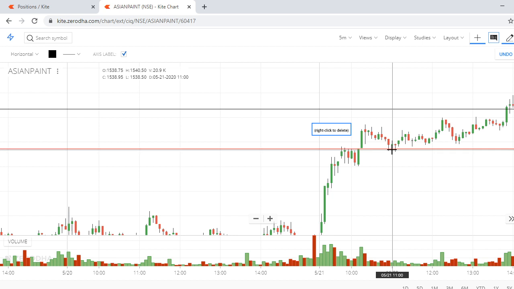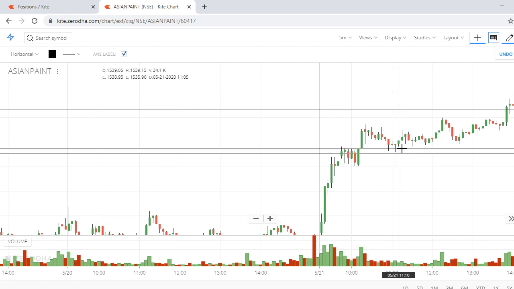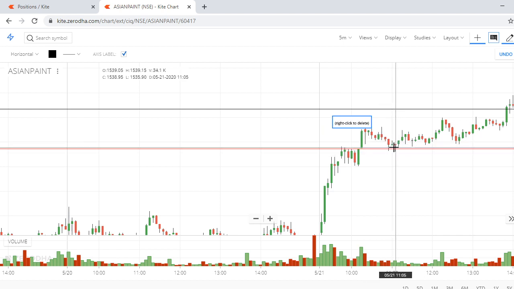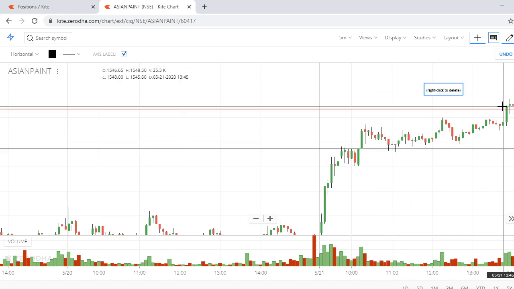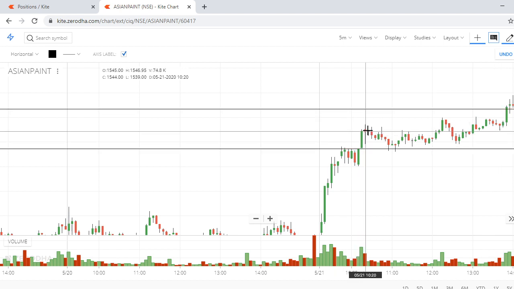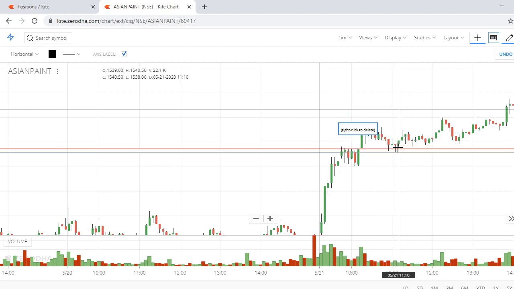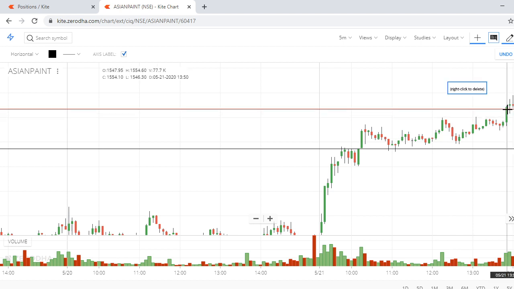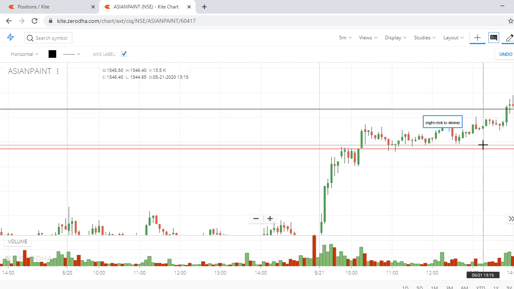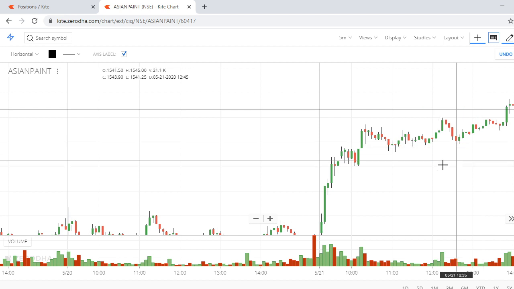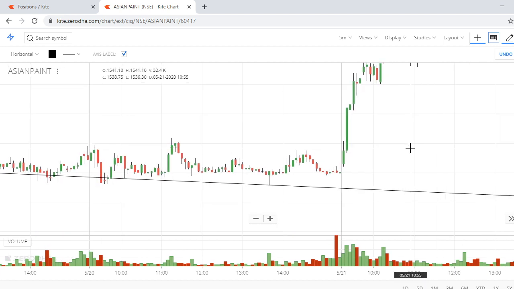That's why I say, even if I give a trade in our Telegram channel, I'll mention clearly: safe traders book it here, risk traders trail your SL, because when you trail your SL it can result in a smaller profit or it can deliver the full profit. Safe traders, this is a good time to book, 1544, almost 22 points. You missed some 7 points, but that is good. On a rare occasion, you might have got the full profit. Okay, so that's how. This is for momentum traders, you're going with the momentum. Okay, perfect.